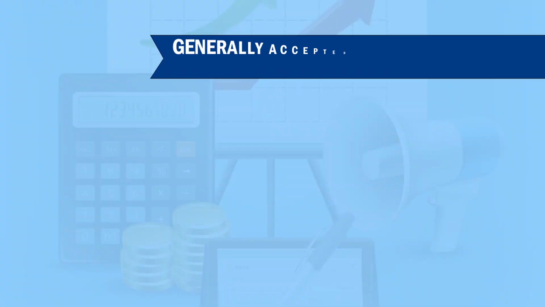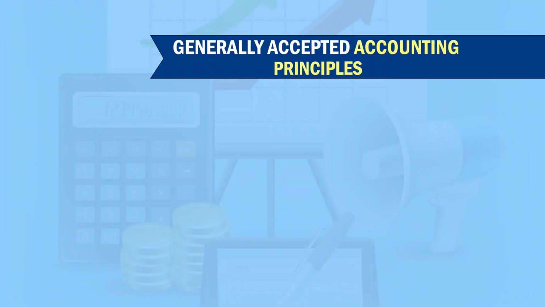On the basis of these rules and regulations, we have to record the business transactions in the books of accounts, and then we need to prepare the financial statements. Accounting principles are also known as generally accepted accounting principles, that is GAAP.